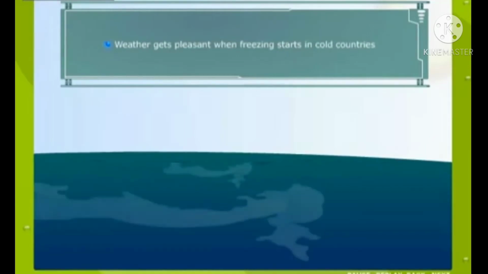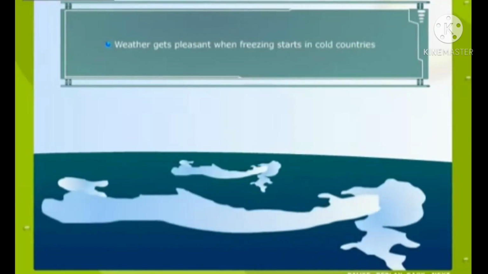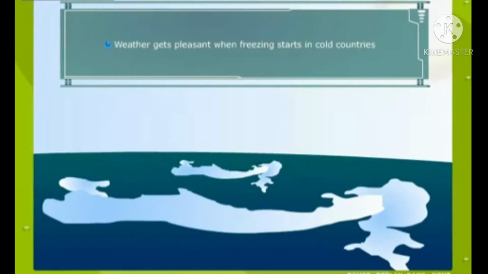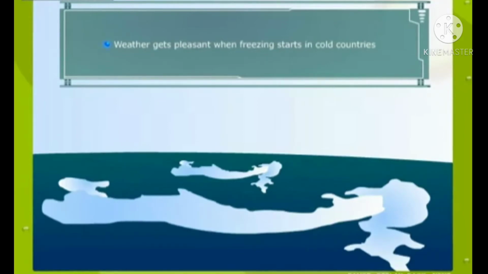The weather gets pleasant when freezing starts in cold countries. Every kilogram of water on freezing releases 336 kilojoules of heat. Thus, when freezing starts in cold countries, a very large amount of heat energy is released into the atmosphere, and this makes the weather pleasant.